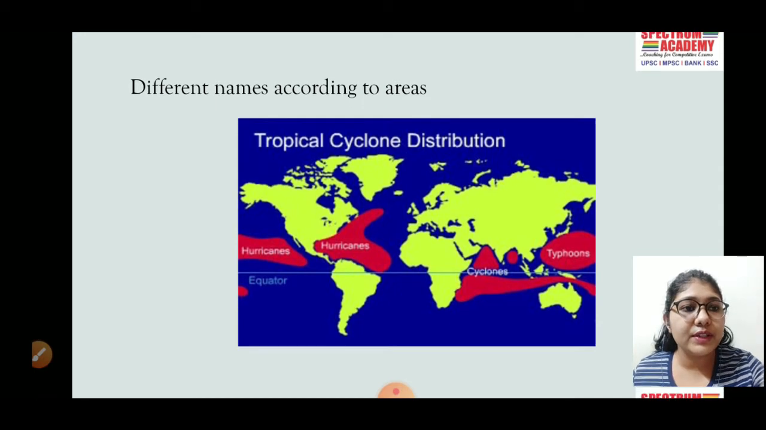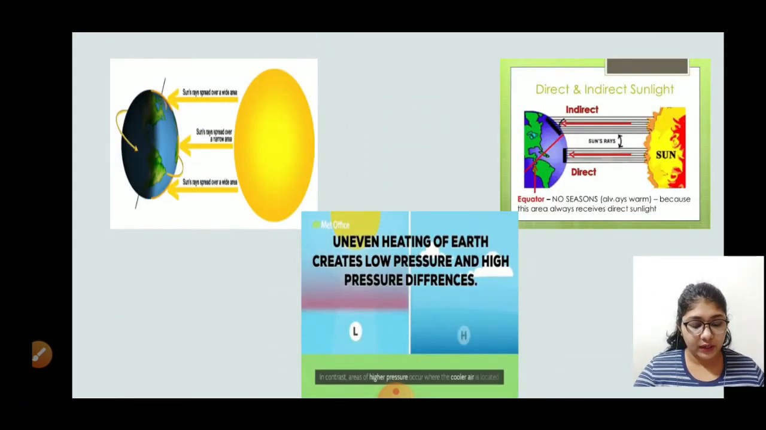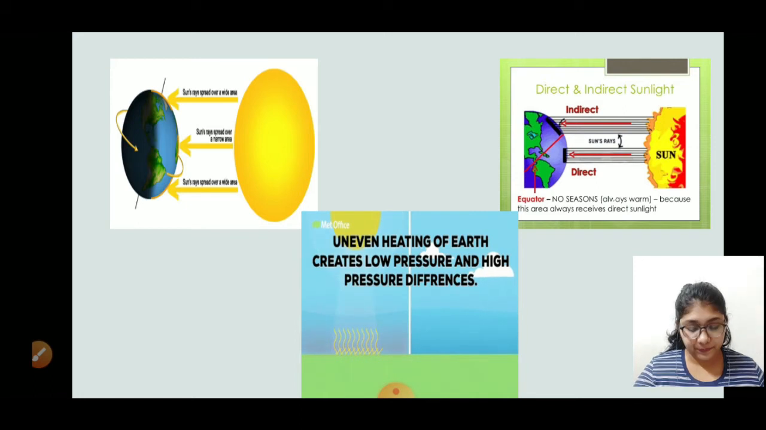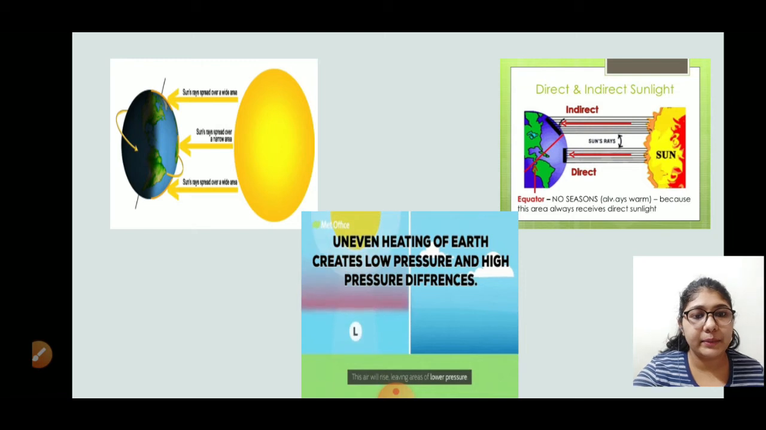First of all, let's understand the wind movements in the tropical cyclone. It can be determined by the low pressure and high pressure system. This is the basic point. First, let's understand that the wind blows from the high pressure to the low pressure areas. Now, let us understand the causes of the high pressure zone and the low pressure zone. First of all, how are the low pressure zones formed? The low pressure zone occurs at warm air, let it be land or ocean, as we can see in the images above.